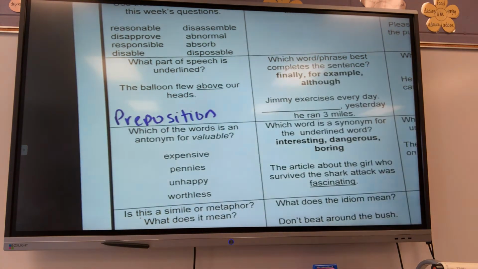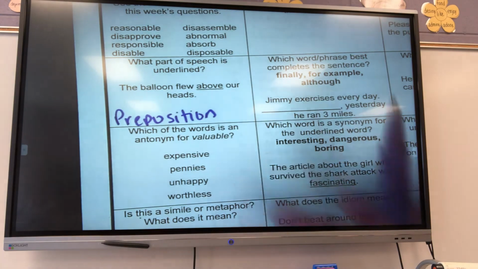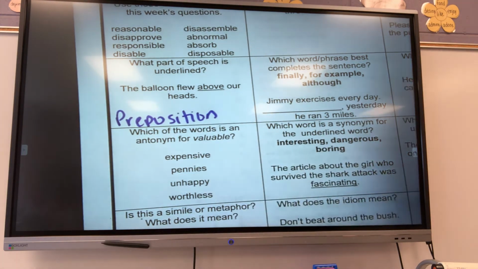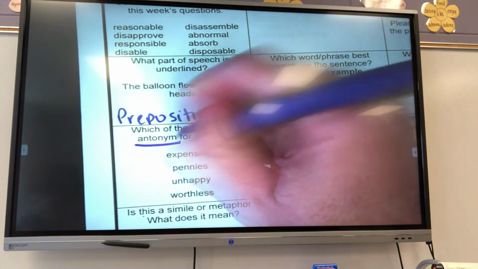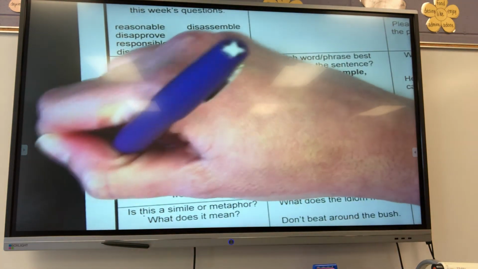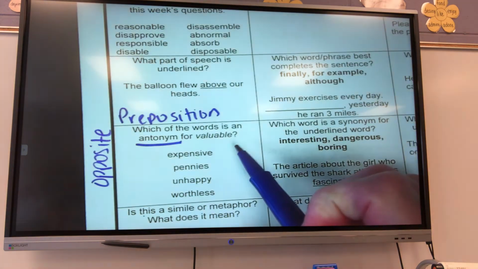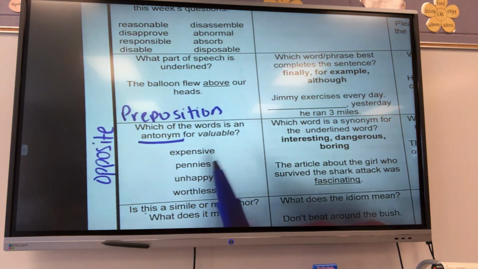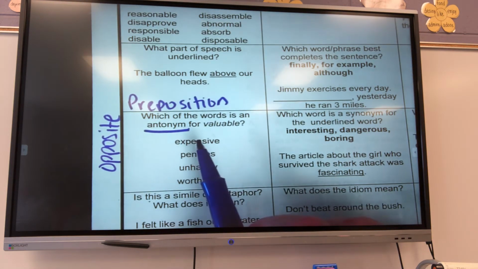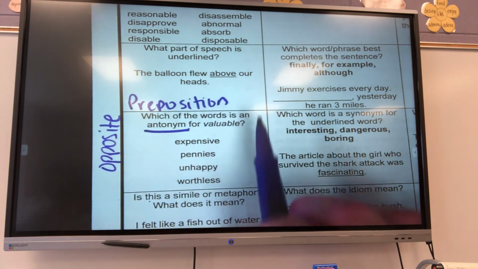Okay. And now we're going to look at which of the words is an antonym. Antonym means opposite for valuable. Is expensive the opposite of valuable?